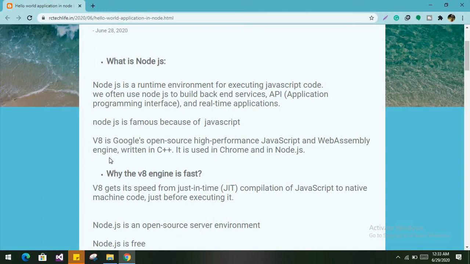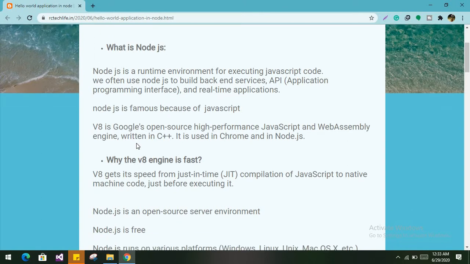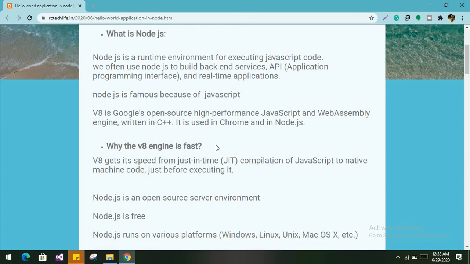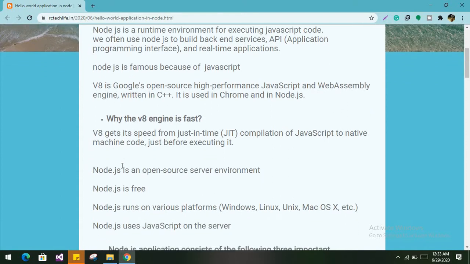In Node.js, the V8 engine plays the most important role. So basically we will learn what the V8 engine is. V8 is Google's open source high performance JavaScript and WebAssembly engine, and it is written in C++. The V8 engine is used in Chrome and Node.js. The main reason we use the V8 engine is that it is very fast. Now we will see why the V8 engine is fast.